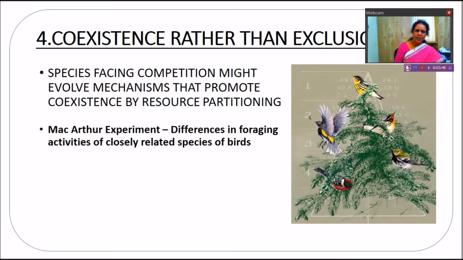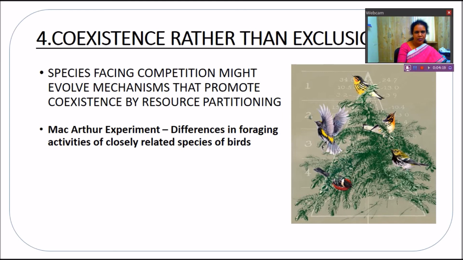For this phenomenon, there were experiments conducted by MacArthur, which is called the MacArthur experiment. And here you can see warblers or birds foraging at different places of the tree. So different foraging activities of different species of birds made them coexist successfully. So competition also helps in coexistence by resource partitioning.